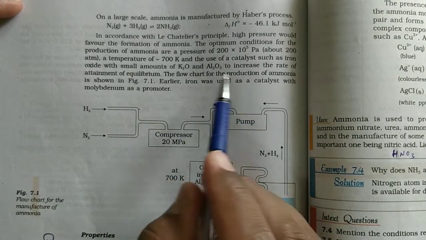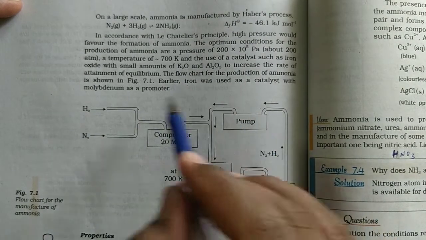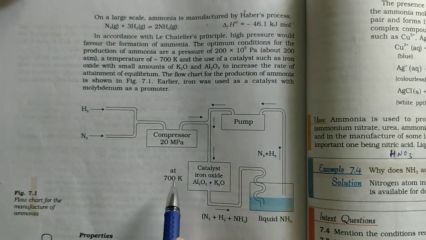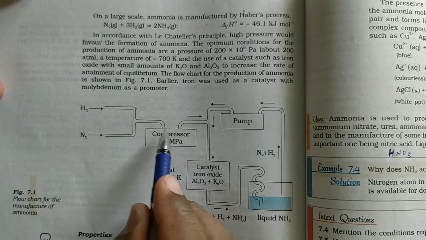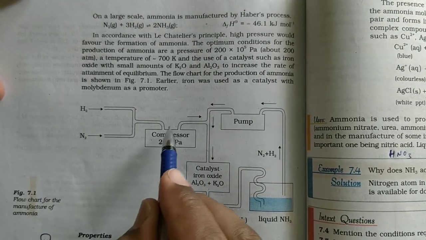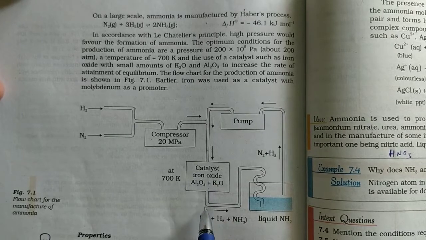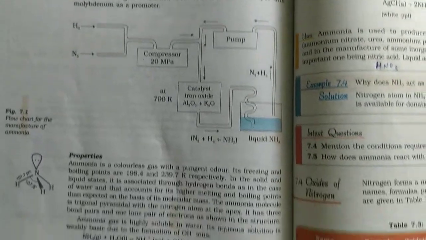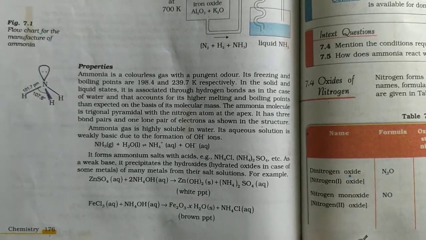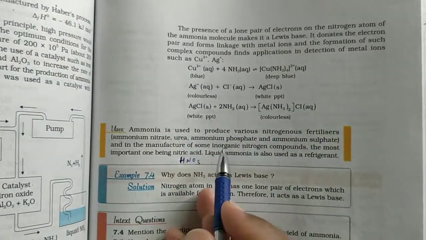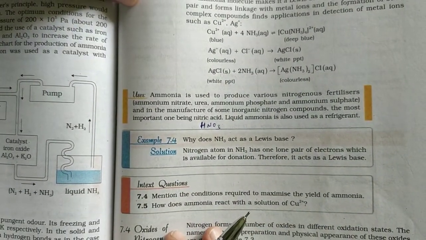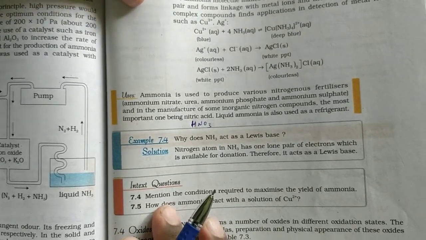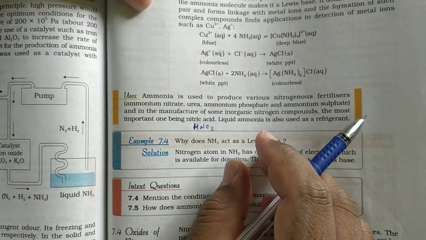The flowchart for the production of ammonia is shown in figure 7.1. Here the catalyst is maintained at a temperature of 700 Kelvin. Here pressure is applied. Through that, the nitrogen and hydrogen mixture will pass and form ammonia. Okay, next. Properties of ammonia we have seen, and uses of ammonia. By this we completed compounds of nitrogen, those are dinitrogen and ammonia.